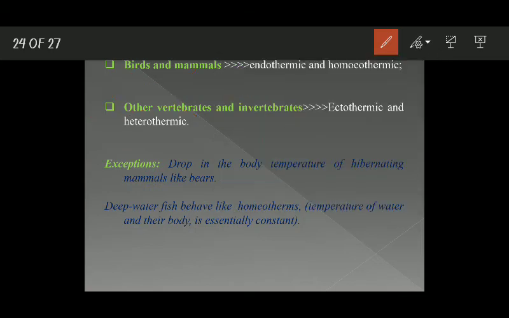Now the exceptions. There are two important exceptions that you have to remember once for all. Drop in the body temperature of hibernating mammals like bears. When bears are hibernating, when they undergo the hibernation period, their body temperature varies, it goes down as the environmental temperature reduces.